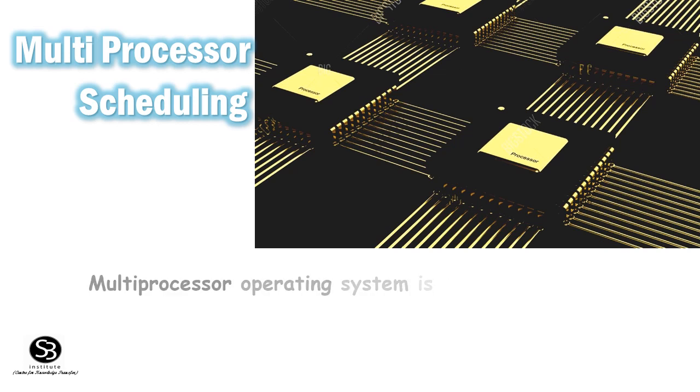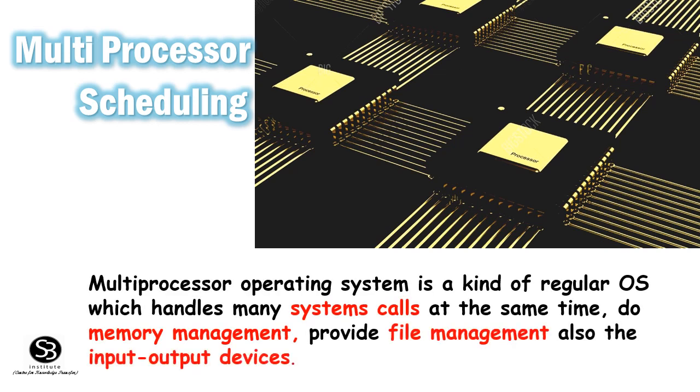A multiprocessor operating system is a kind of regular OS which handles many system calls at the same time, does memory management, and provides file management as well as input-output device management.